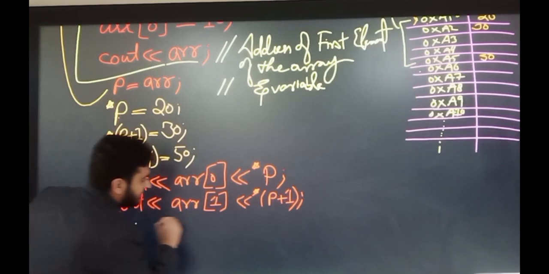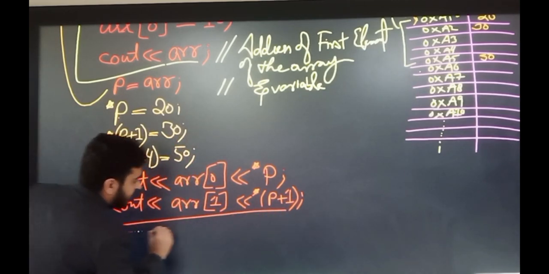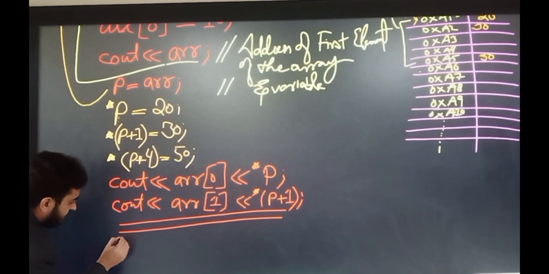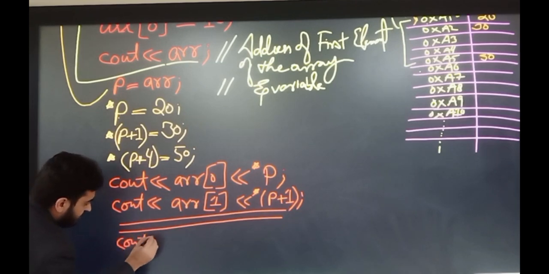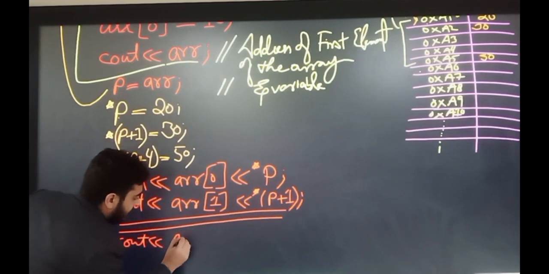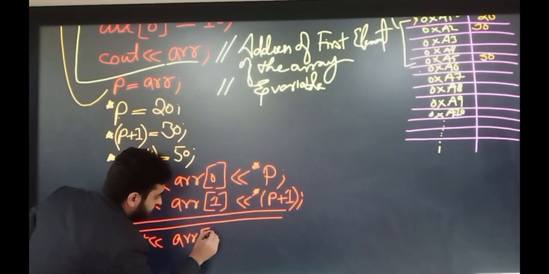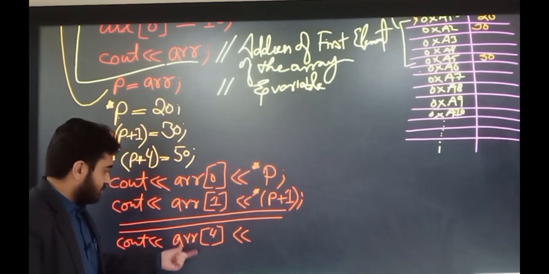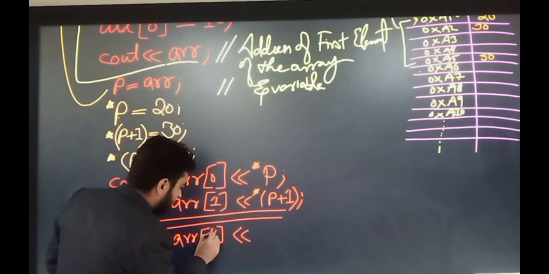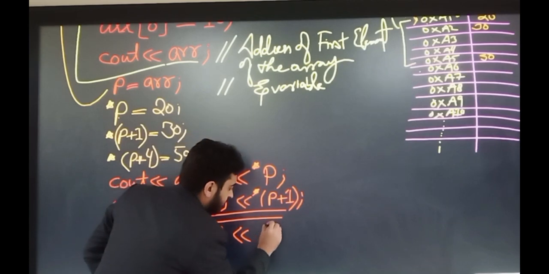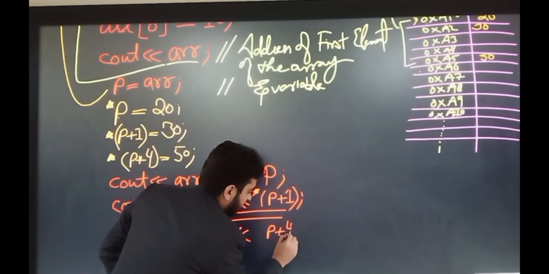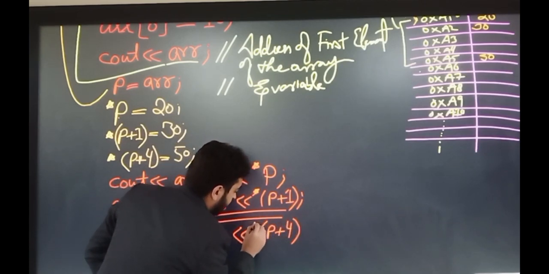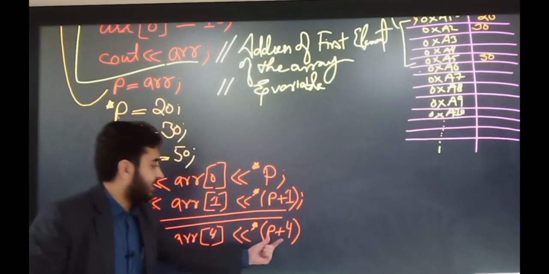Similarly, we can print the third element, the fourth element, and the fifth element by mentioning the index number 4, or you can use the pointer plus 4, incremented by 4, and dereference that value.